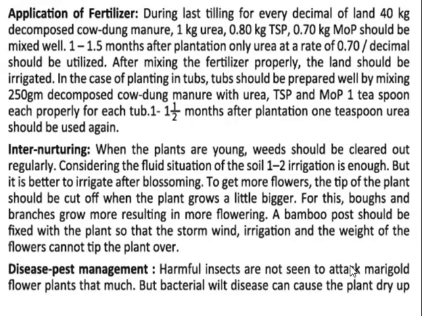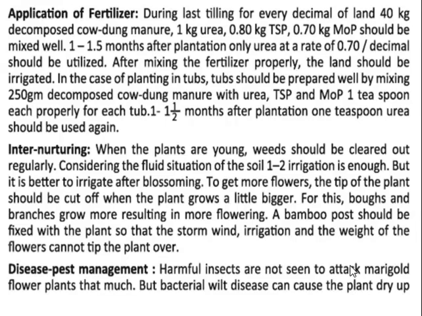In case of planting in tufts, the tufts should be prepared well by mixing 250 grams decomposed cow dung manure with urea, TSP, and MOP, one teaspoon properly for each tuft. One to 1.5 months after the plantation, one teaspoon of urea should be used again.